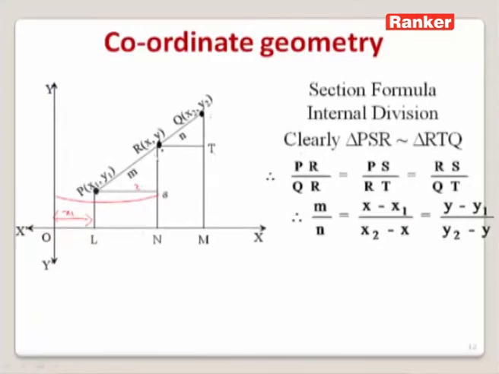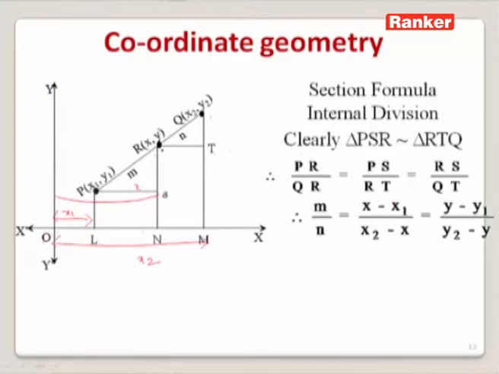Similarly we can write RT. From O to M the distance is nothing but x2, and from O to R the distance is x. We want RT. So RT can be obtained by subtracting OR from OM. Thereby we can write x2 minus x.